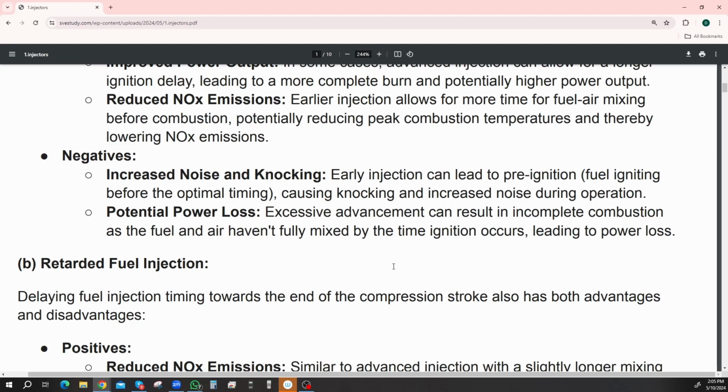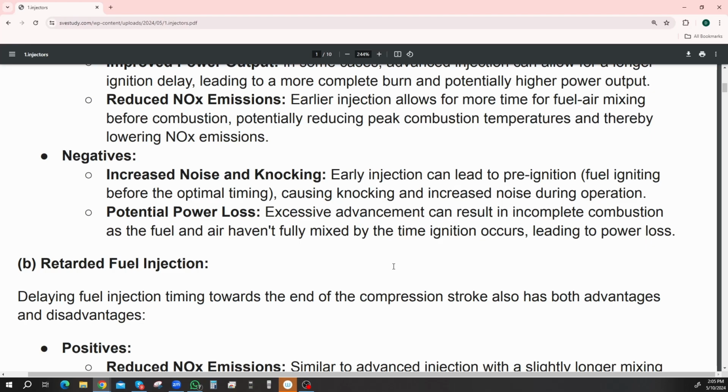Early injection can lead to pre-ignition, the fuel igniting before optimal timing, causing knocking and increased noise during operation. Potential power loss. Excessive advancement can result in incomplete combustion as the fuel and the air haven't fully mixed by the time the injection occurs, leading to power losses. Alright, so power losses and increased knocking are the negative effects.